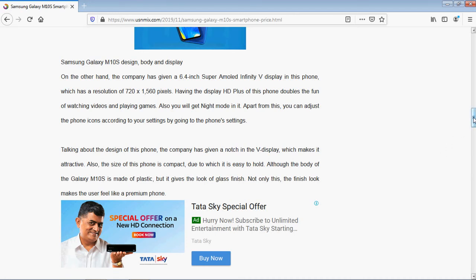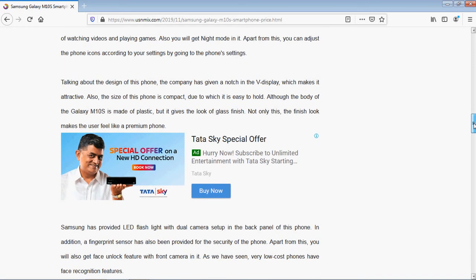So it looks like a higher version, a more premium-priced phone. It looks like a premium phone. Samsung has provided an LED flashlight with the dual camera setup in the back panel in this phone. In addition, a fingerprint sensor has also been provided for the security of this phone.